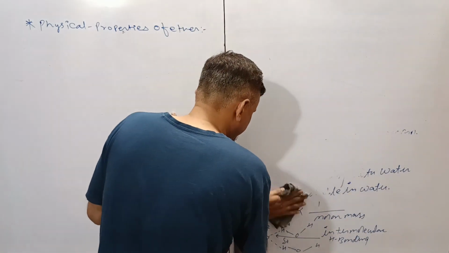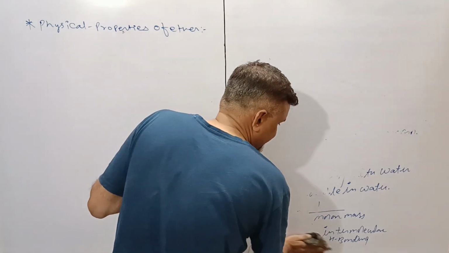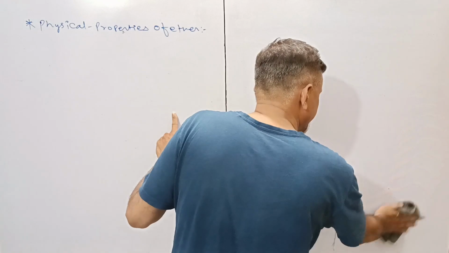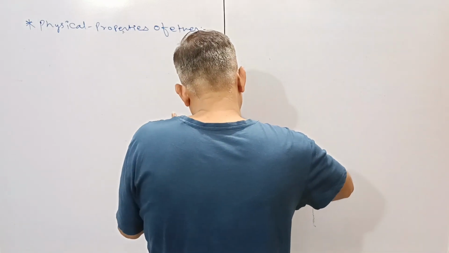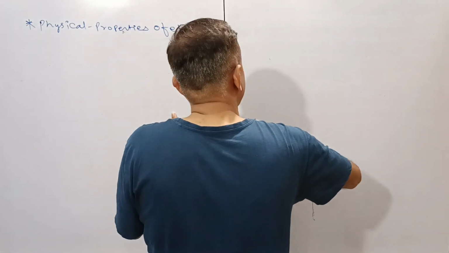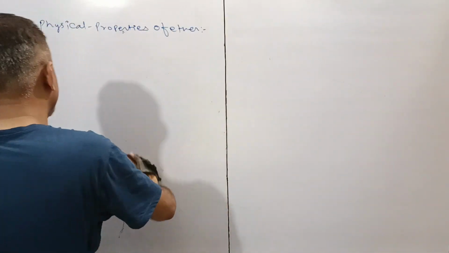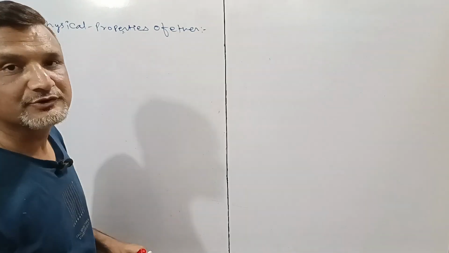This is a very important compound. They are used in Wurtz reaction, Wurtz-Fittig reaction, and Fittig reaction, and in the formation of different organometallic compounds like Grignard reagent, and so on.